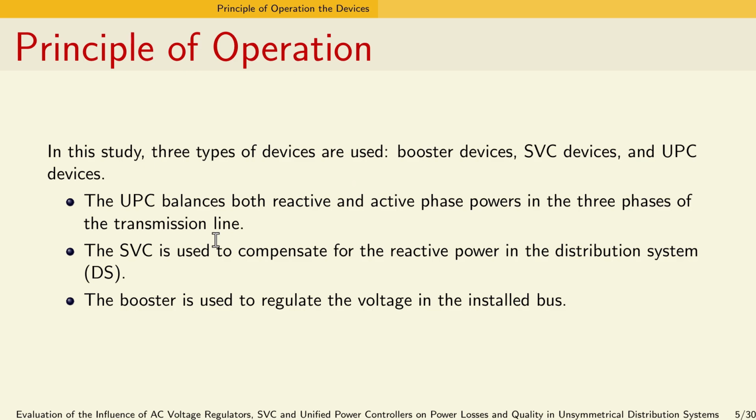Principle of operation. In this section, we introduce the principle of operation for 3 devices: UPC, SVC, and booster. The UPC is used to balance the reactive and active power in 3 phases, and has 2 modes. We will dive into it in the next slides. The SVC is used to compensate the reactive power in the distribution system. The booster is used to regulate the voltage at the installed bus. That means it regulates the voltage at the load bus, which is used to increase the voltage quality supplied to the bus.